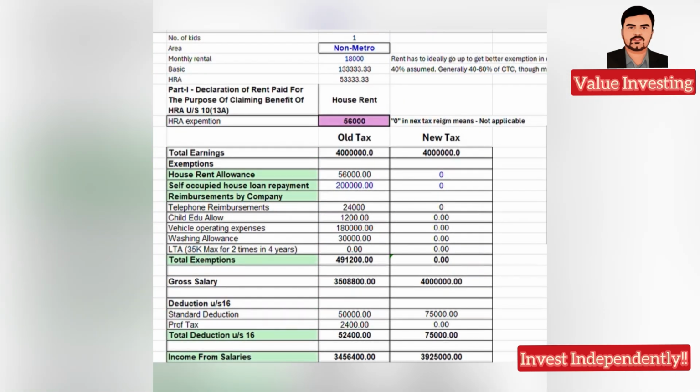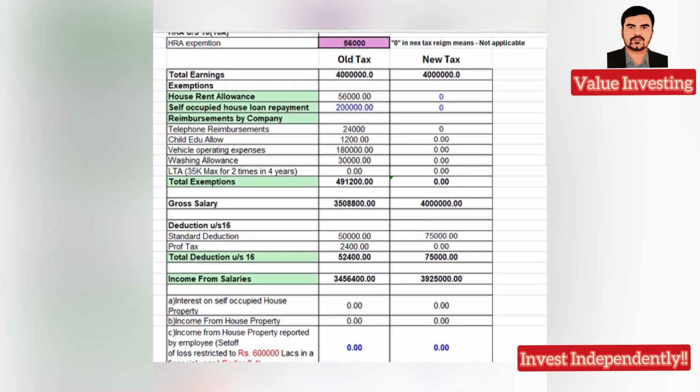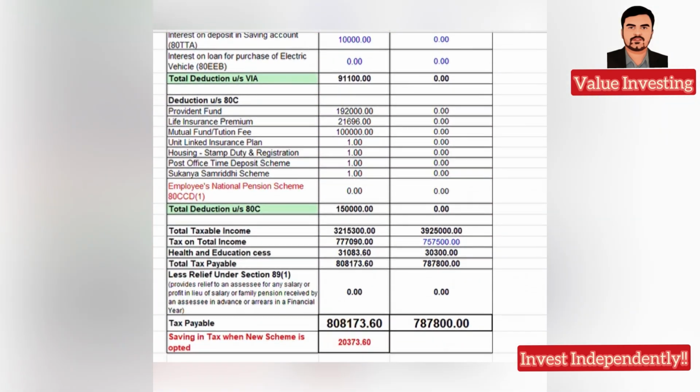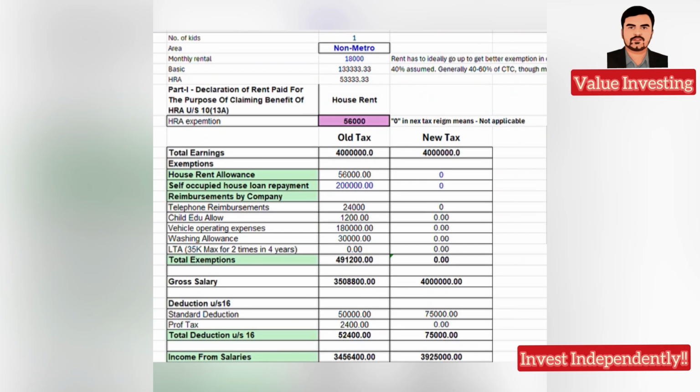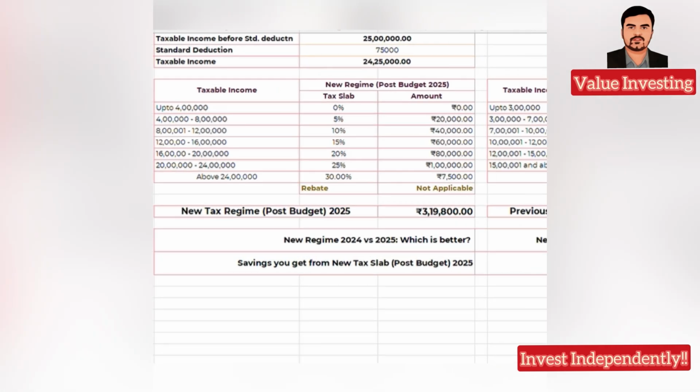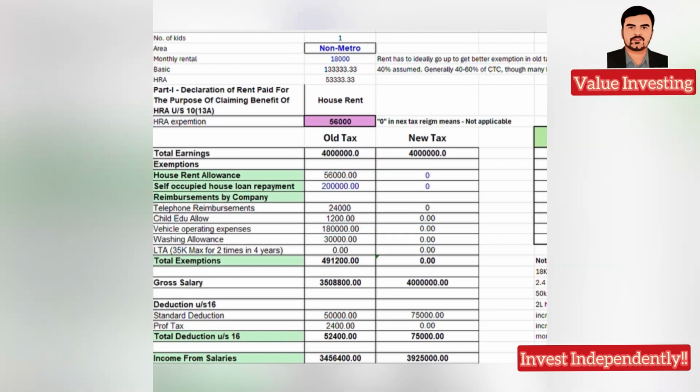Clearly the new tax slab is a winner, especially for 40 lakhs as we speak. As we saw in the earlier sheet, there has been an extra addition of the slab of 20 to 24 lakhs at 25%, which was earlier taxed flat at 30%, and now only above 24 lakhs it is taxed at 30%. That is clearly a winner here, because of which you are getting around 20,000 saving.